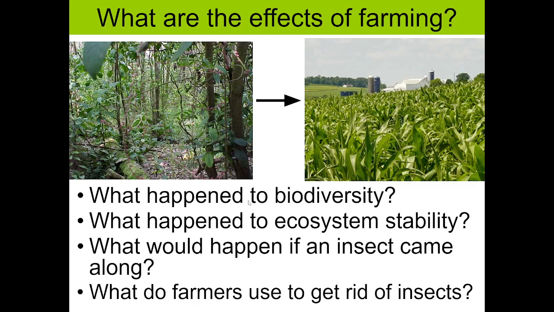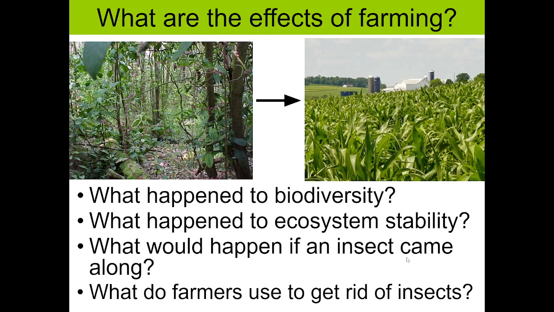So, the effects of farming. The first question asks, what happened to biodiversity? As you can see in the picture on the right, these are all the same exact plants. So there's a decrease in biodiversity since there's no variation in trees, plants, or vegetation. What happened to ecosystem stability? It decreases since there's nothing to help each other out since everything is the same.